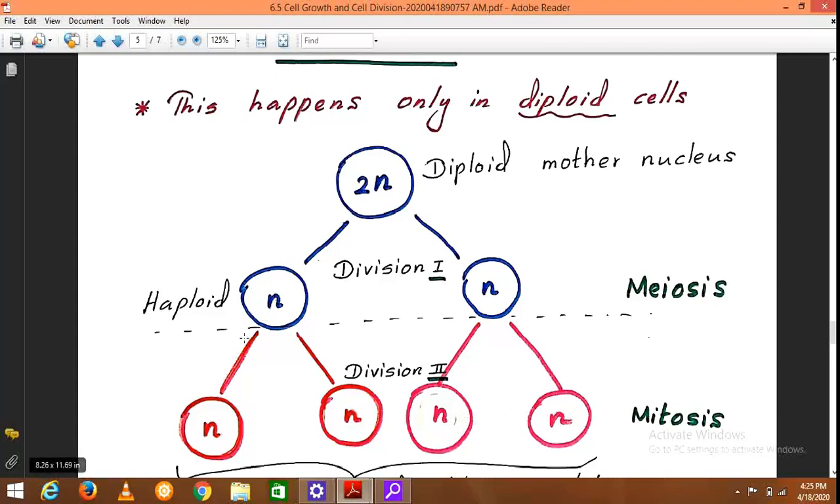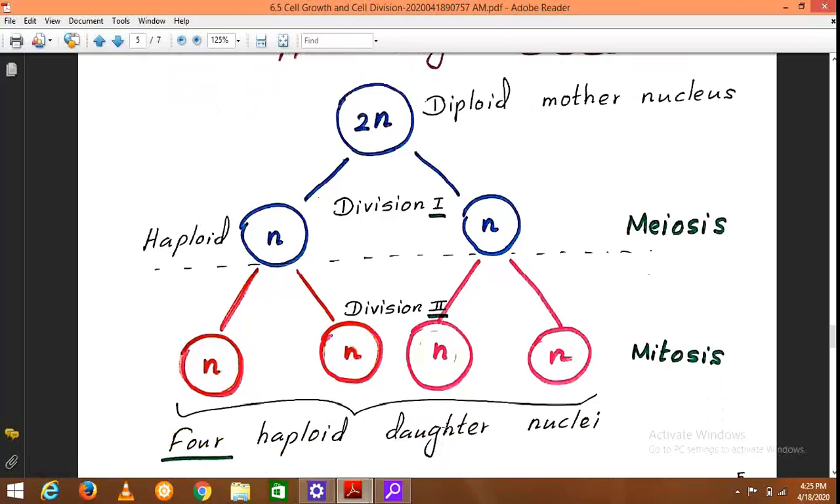Therefore, from the two nuclei resulting from division 1, 4 daughter nuclei will result during meiosis. So remember, meiosis can take place only in diploid cells. A single diploid mother nucleus will produce 4 daughter nuclei which are haploid. And meiosis consists of two cell divisions. The first division is meiosis and the second division is equal to mitosis. So this is the representation of meiosis or meiotic cell division.